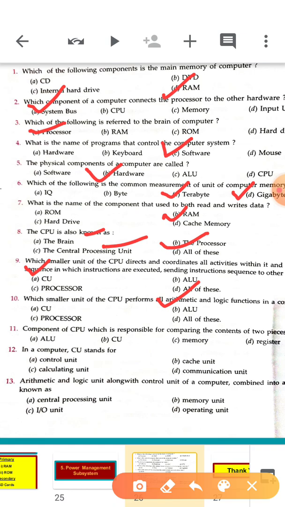Component of CPU responsible for comparing the contents of two pieces of data? ALU. In a computer, CU stands for control unit. Arithmetic and logical unit along with the control unit of a computer combined is known as central processing unit. So in the central processing unit, the arithmetic logical unit works together with the control unit.